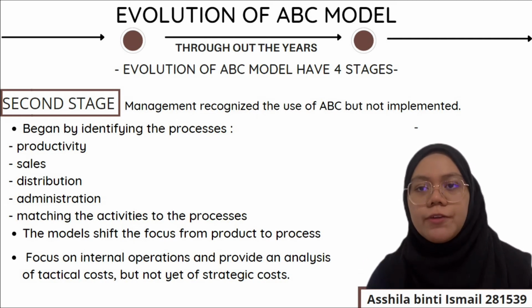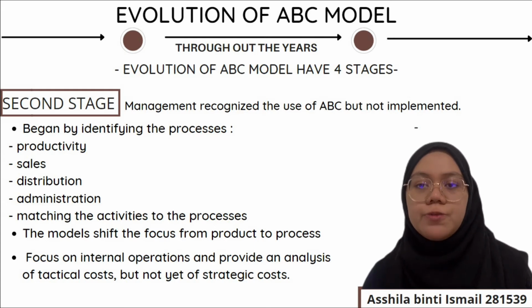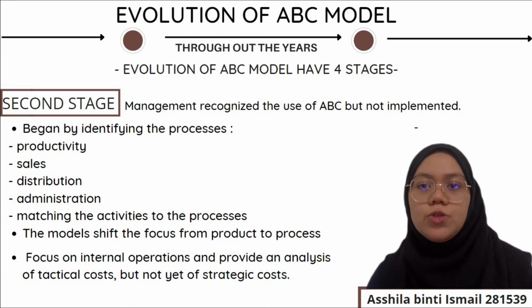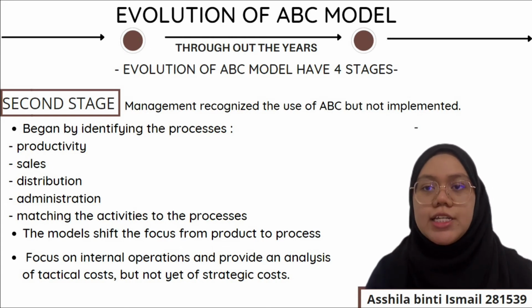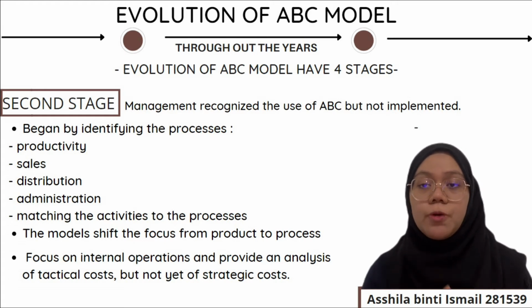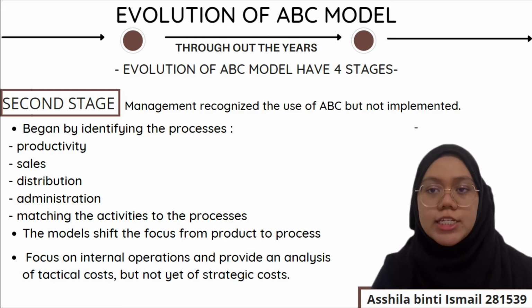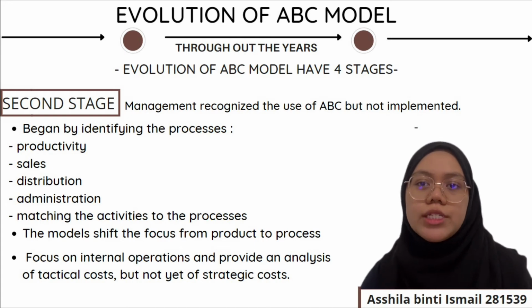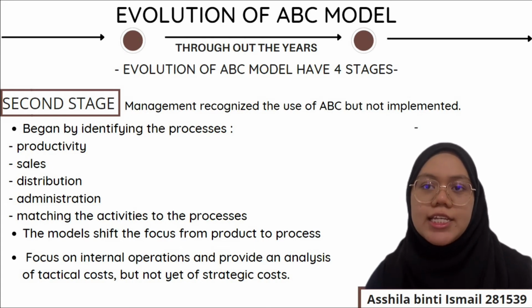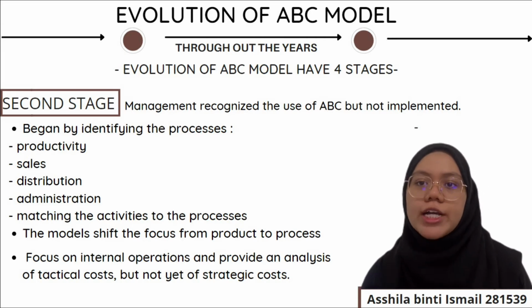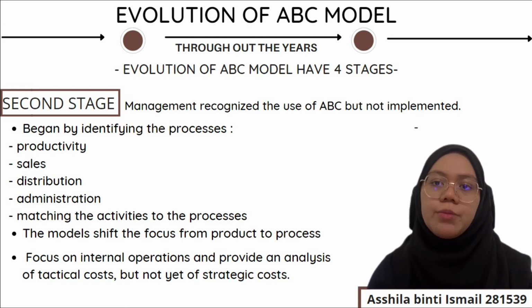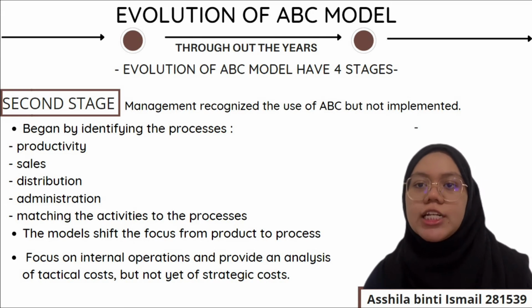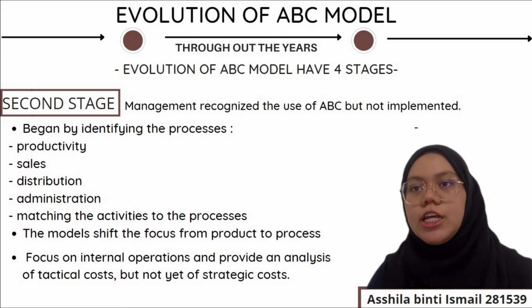The main goal of the first generation models was to remedy an inaccuracy in overhead allocation to product cost by cost accounting systems. But as research progressed, it became evident that ABC could be used for more than just that. The models developed in this phase were an extension of those developed in the previous stage, since they continue to focus on internal operations and provide an analysis of tactical costs but not yet of strategic costs.